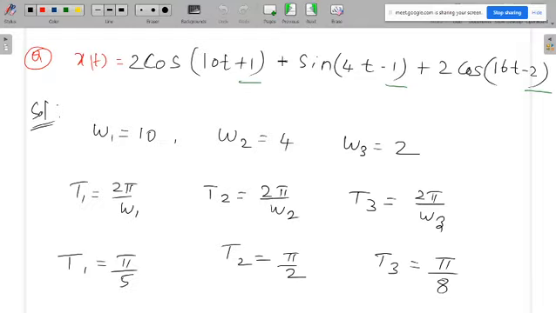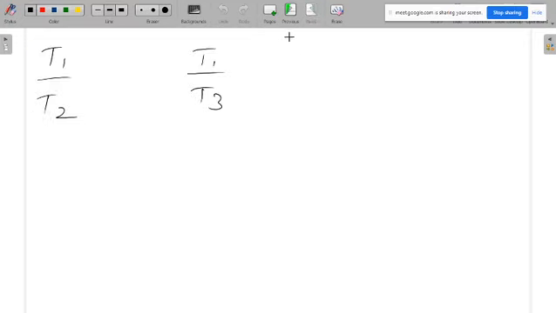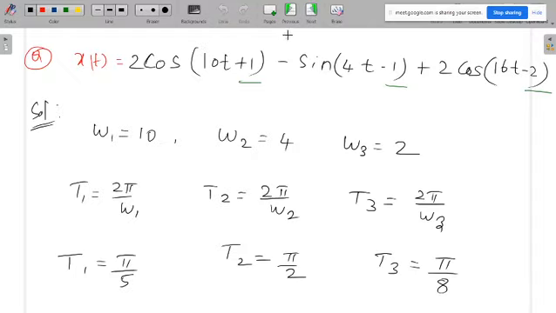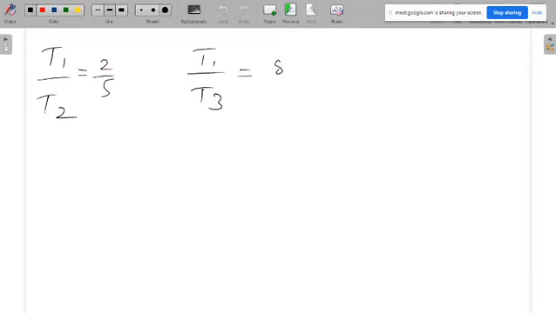You calculate the ratios. If you calculate T1 by T2, you will get 2 by 5. Whether 2 by 5 is a rational number or not. And then T1 by T3 is 8 by 5. Now you have to verify whether 2 by 5 is rational or irrational, similarly whether 8 by 5 is rational or irrational.